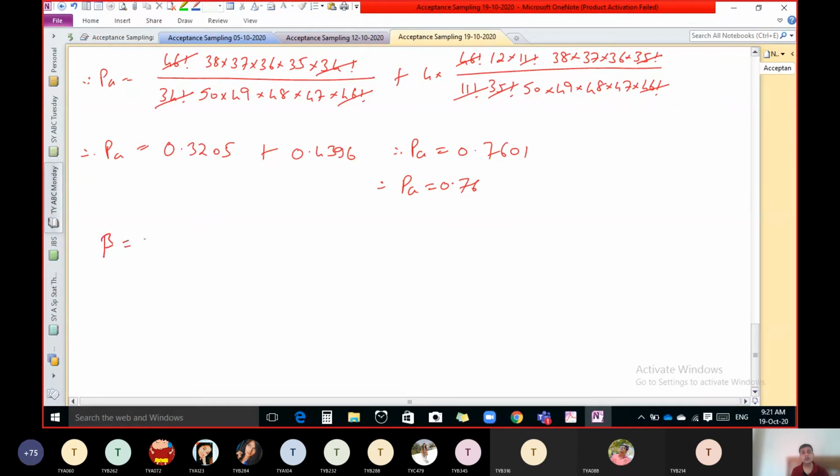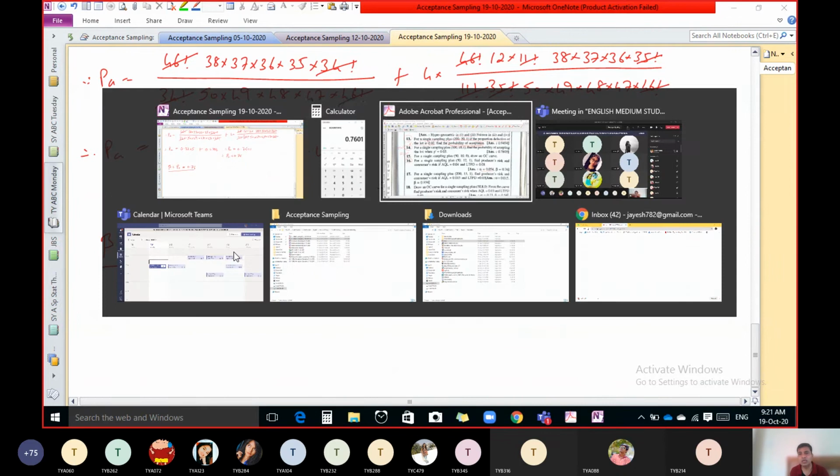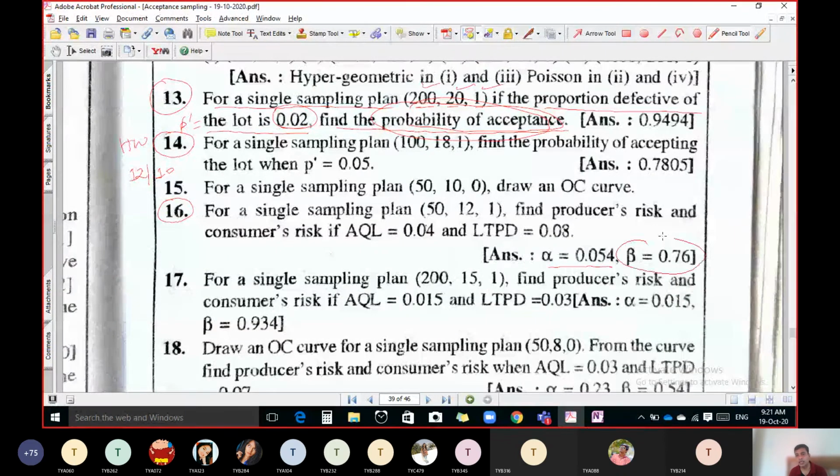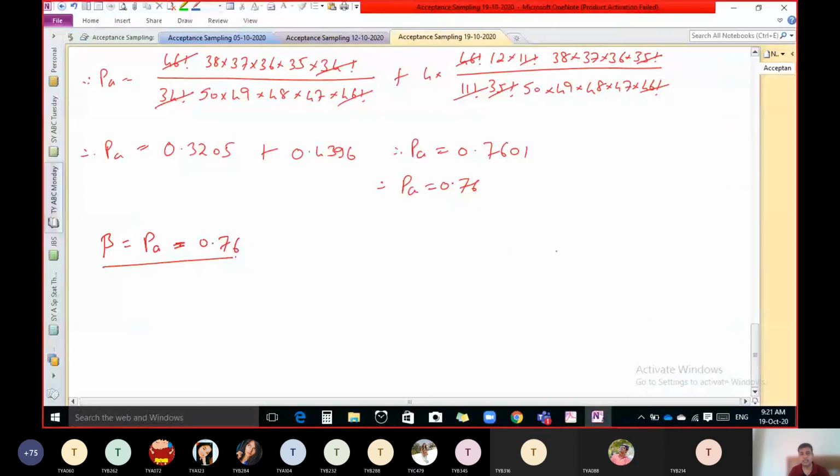Beta. So beta is the probability of accepting the lot when the lot is not good. Lot is not good is already given in the question as an LTPD of 0.04. LTPD means the lot is not good. So that is nothing but our consumer risk. So our consumer risk beta is 0.76. So alpha is 0.054 and beta is 0.76.